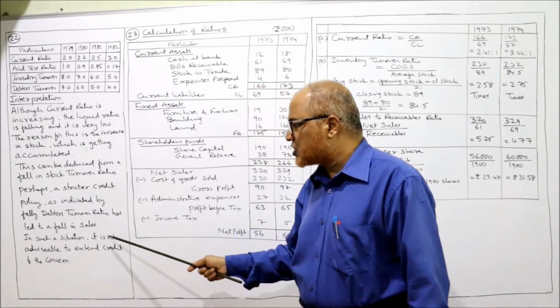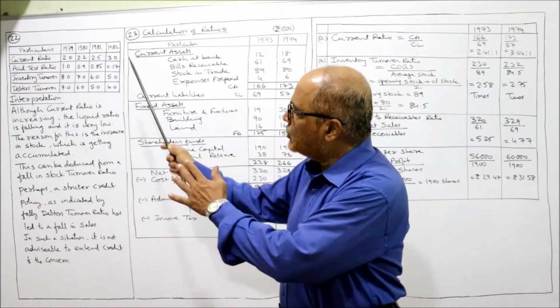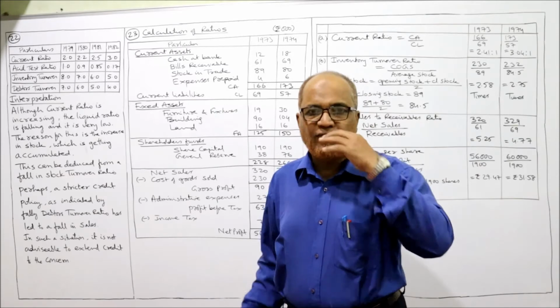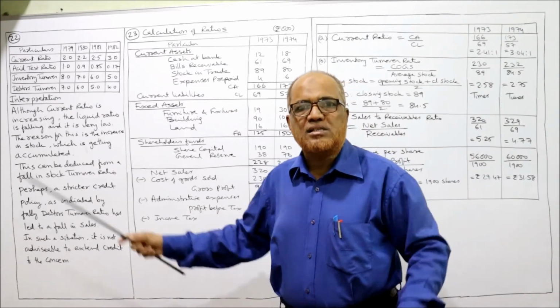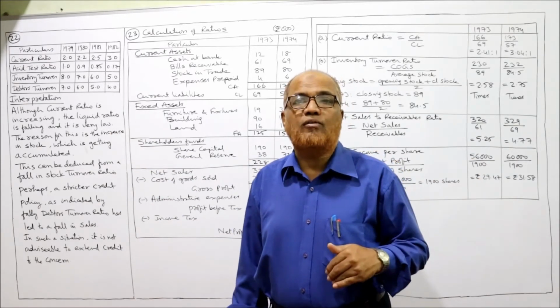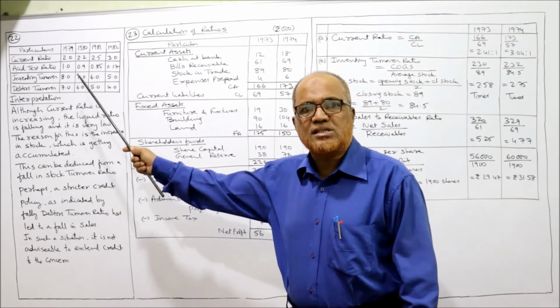In such a situation, it is not advisable to extend credit to the concern. According to these ratios, it is evident that if we are the banker and we give a loan to this concern having this performance, it will be difficult to recover the amount of loan and interest from the concern because this is the situation.